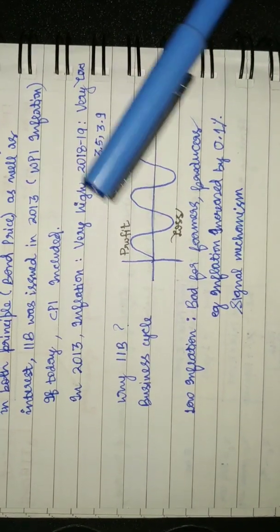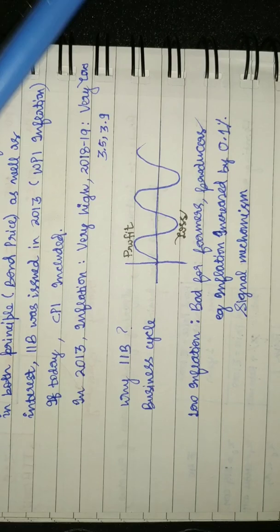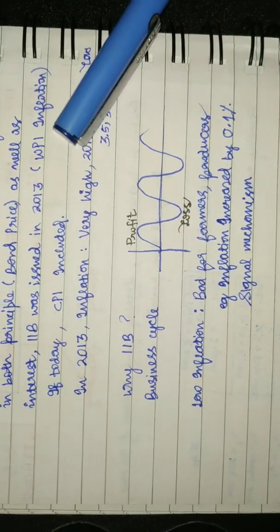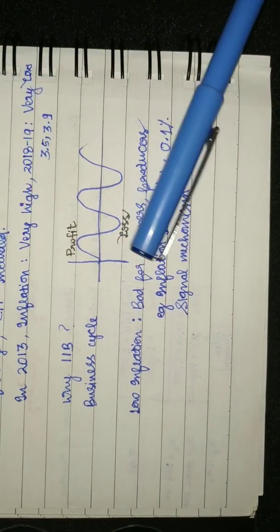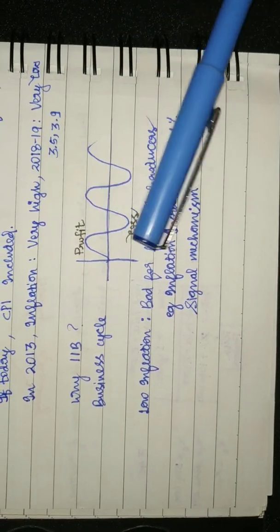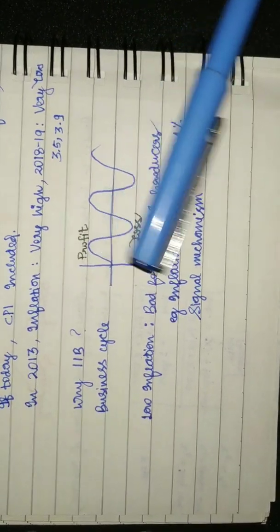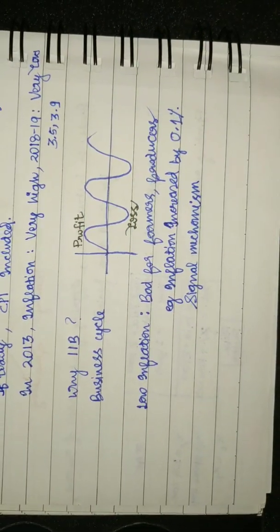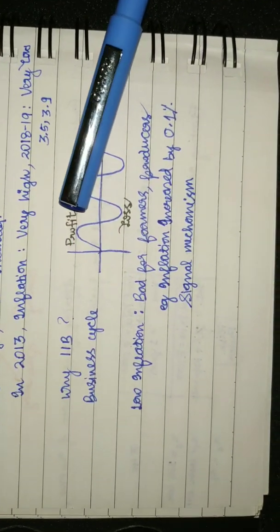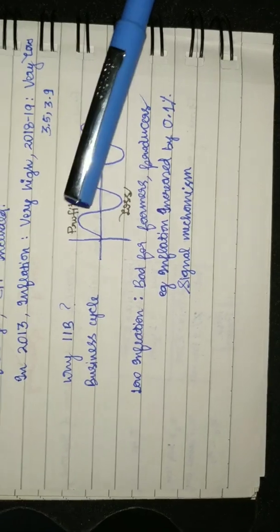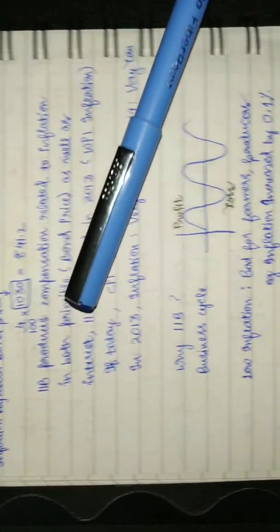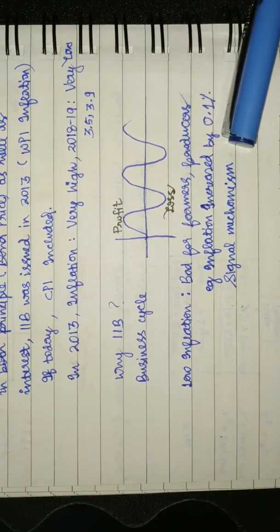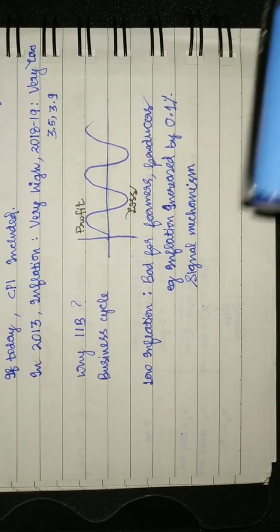Also, it indicates to the people who are moving from bonds to real estate that they need not move to real estate, they need to stick to bonds, because a better profit-making bond is going to come. Hence, the inflation rate in IIB serves as a signal mechanism to these people.